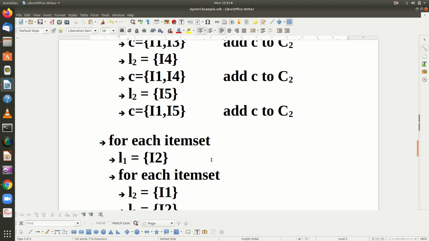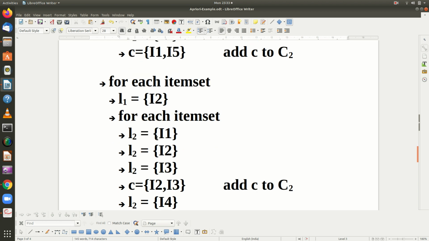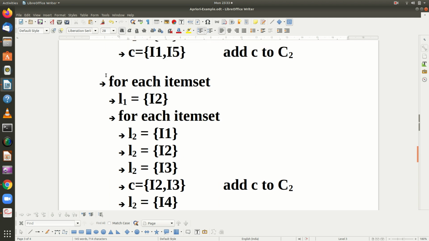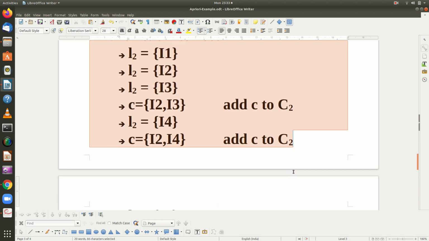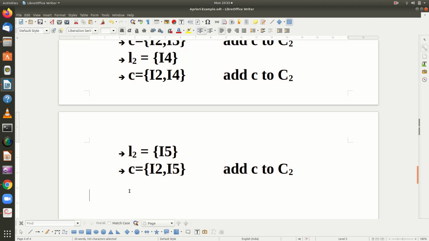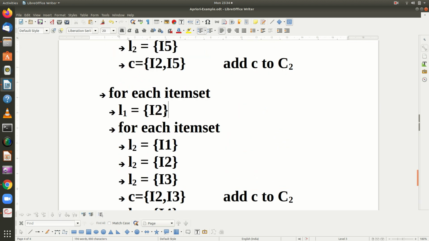Like that, the next time L1 is going to be I3, and L2 will again be I1, I2, I3. So the next time this is going to be I3, and I3 and I1 will be compared.